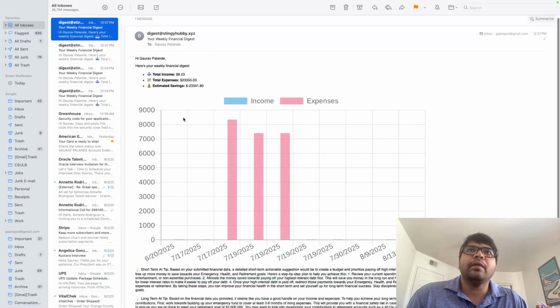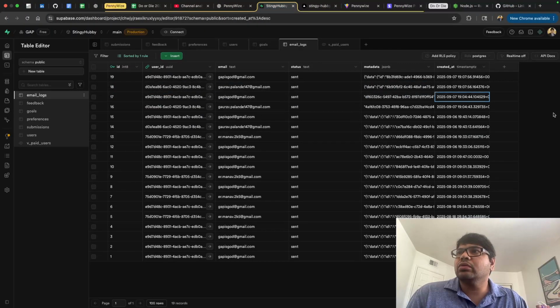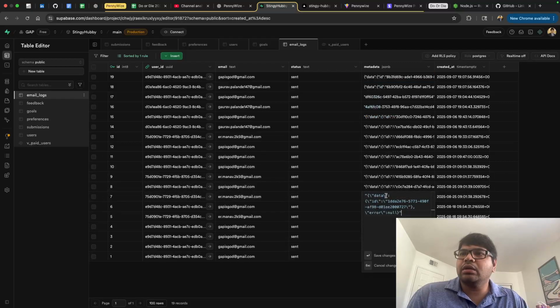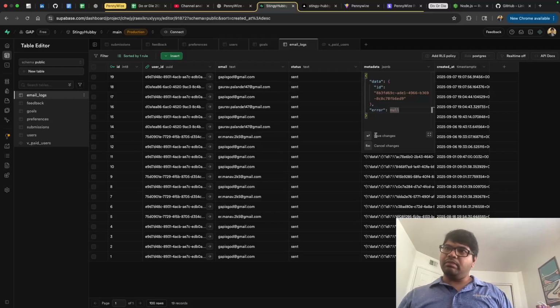They are here, and now we can go back to the database. I do see two new entries now, and I do see data here, and I do see error null. That means we don't have any error. We have an ID associated with it. And if you look at it, this wasn't in a good format. That is why it was a bit confusing. Now we can see JSON data. We can see data within which we have the ID, that is the recent ID, and error, we don't have any error, null. So I think this may work.